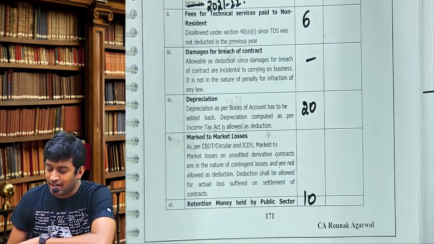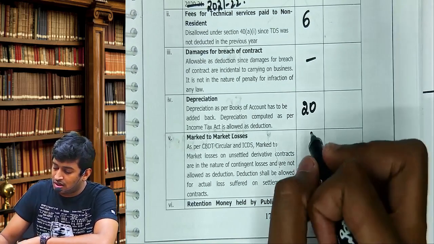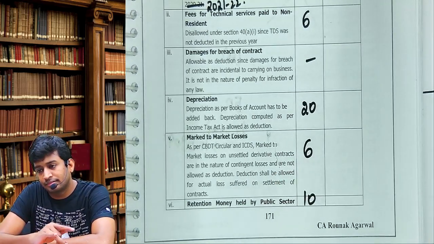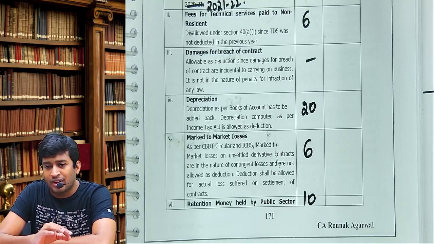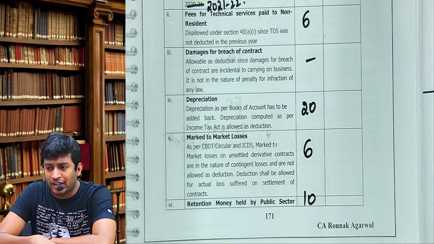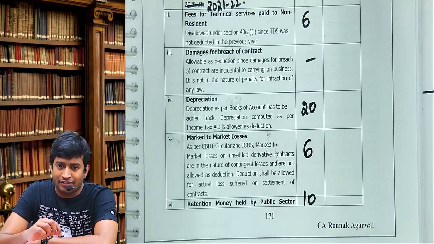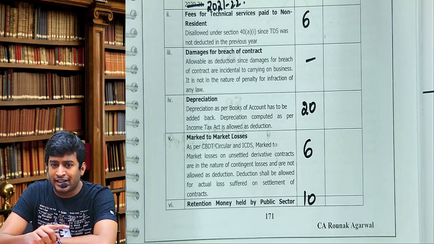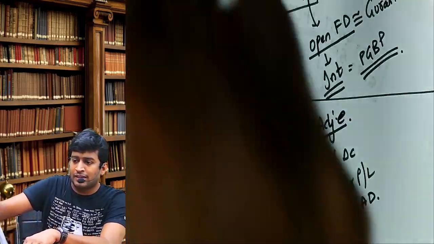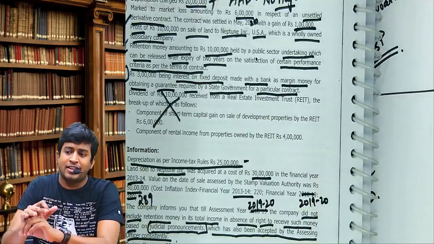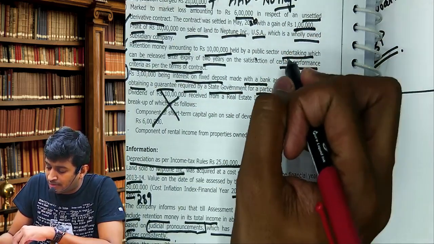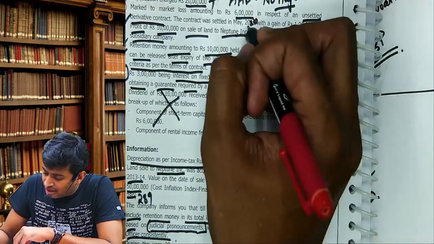Can you see the words market to market losses? There you write 6. And what is the gain we got on the contract finally? 1 lakh. In which year did we get the 1 lakh? May 2020. It will be taxable in the next year, because our financial year ends in March 2020, and this was received in May 2020.